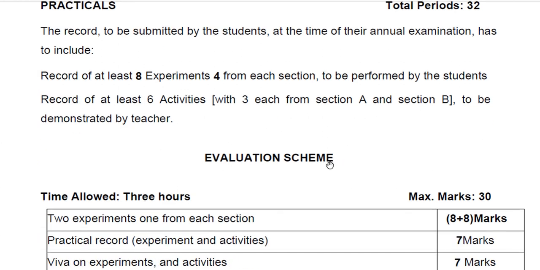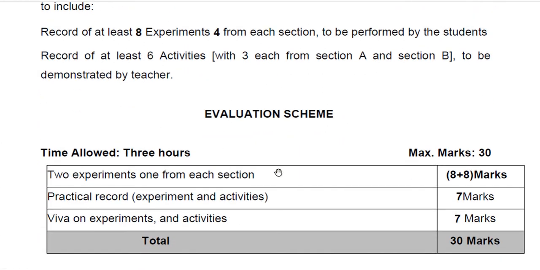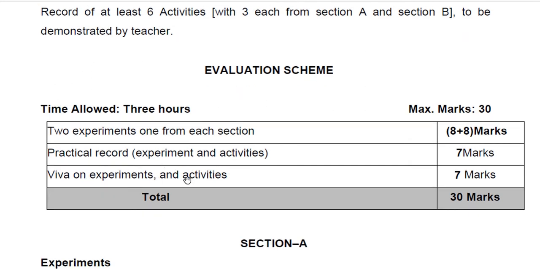Evaluation scheme. So these are the evaluation scheme. One experiment, 7 marks, and practical record, 7 marks, and 2 experiments in all. So in your final examination, there will be 2 experiments. In the practical final board examination, you have to perform 2 experiments. After that, practical record for 7 marks and viva voce.